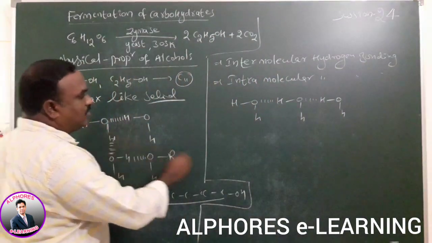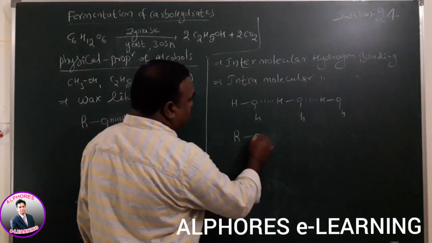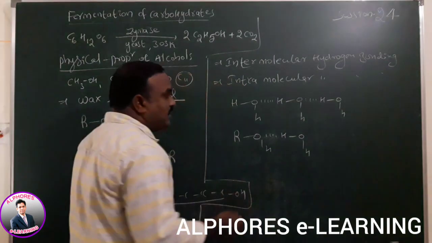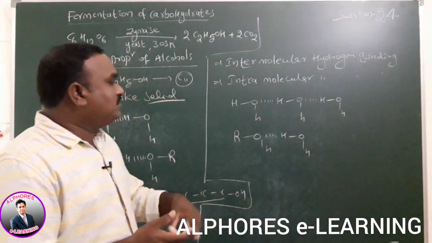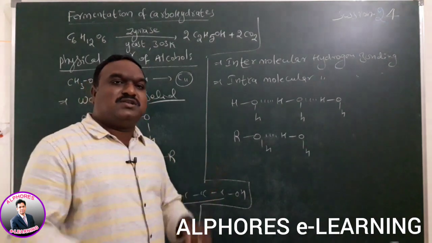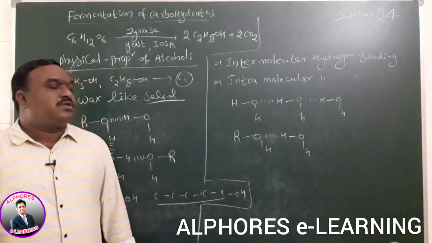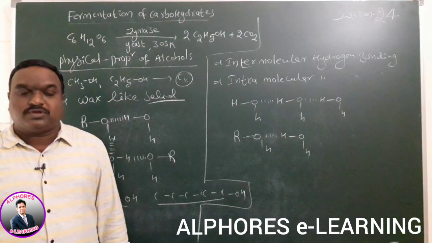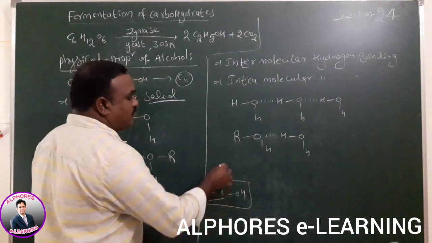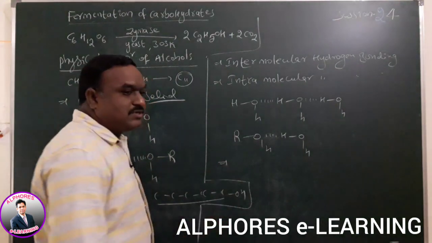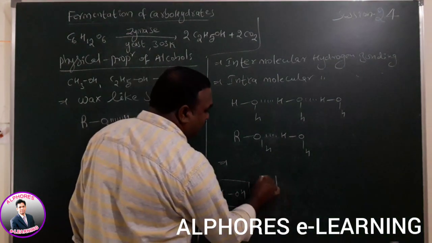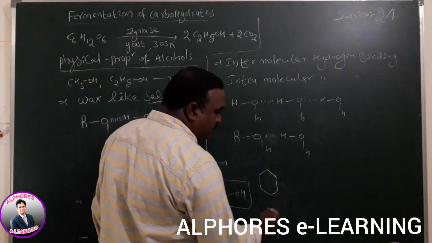Suppose water and alcohol are given. This type of hydrogen bonding is possible between the same molecules or different molecules, it doesn't matter. This type of bonding is generally called intermolecular hydrogen bonding. Intramolecular hydrogen bonding means the hydrogen bonding is possible within the molecule, and it is called intramolecular hydrogen bonding.